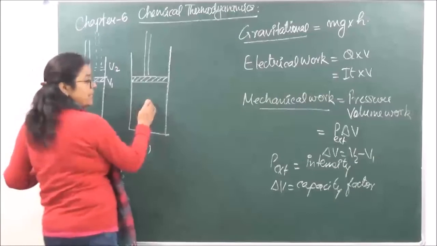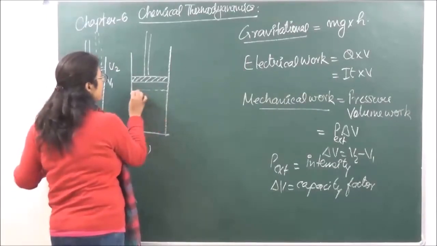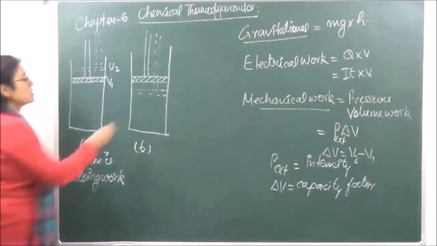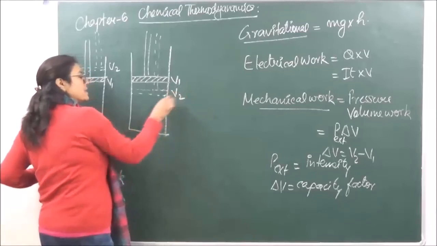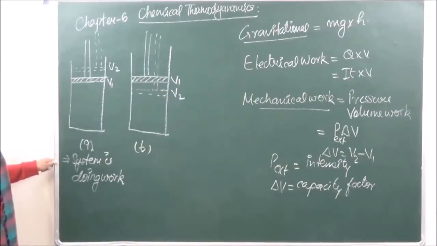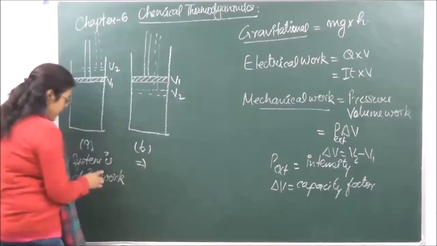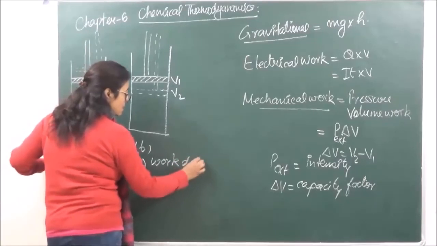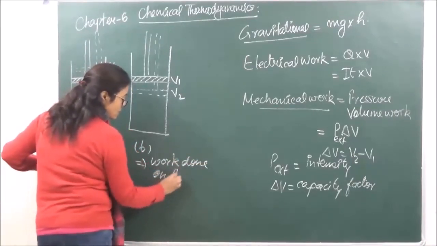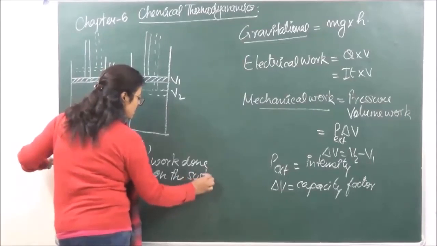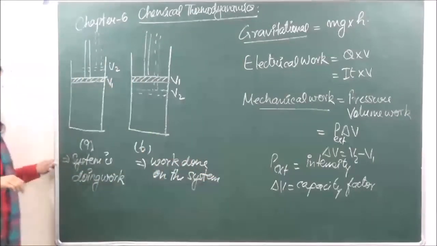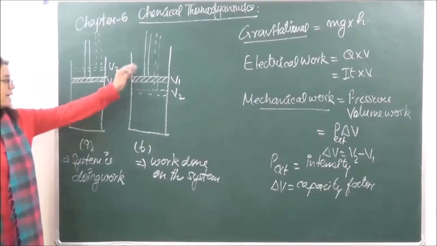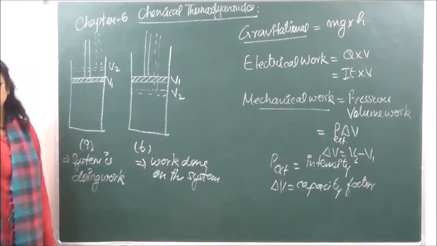Similarly, now we are pushing it downwards such that the position of the piston now becomes this. If this was V1 over here, this is going to be V2. V2 is decreasing, right? So यहाँ पे क्या हो रहा है? Work done on the system. This is work done by the system, pushing the piston outwards, and this is work done on the system, pushing the piston inwards.